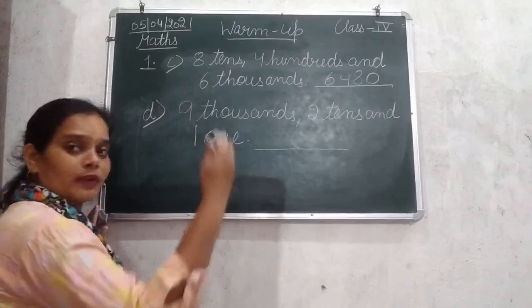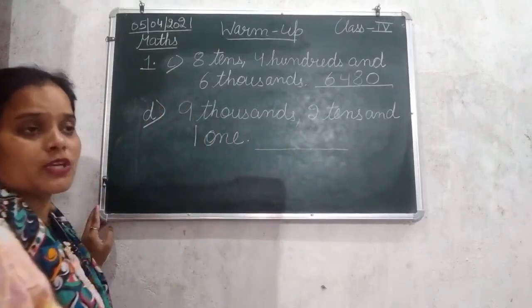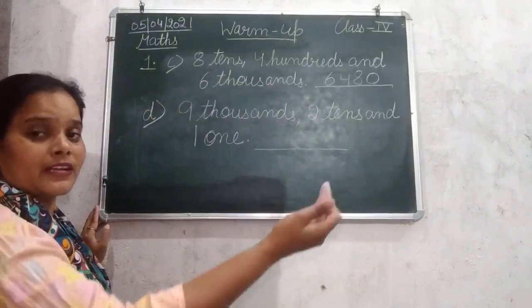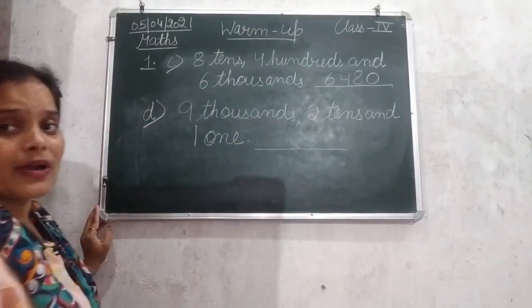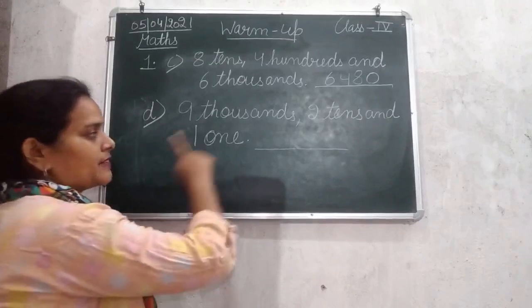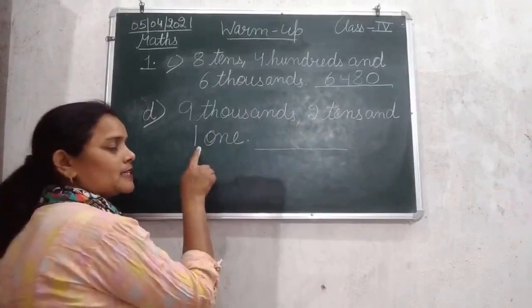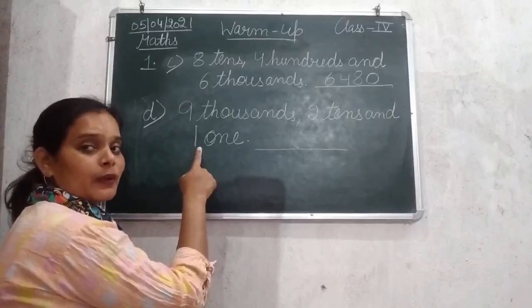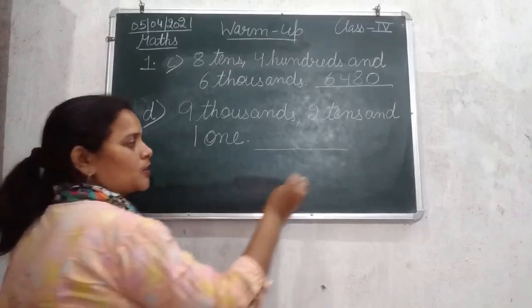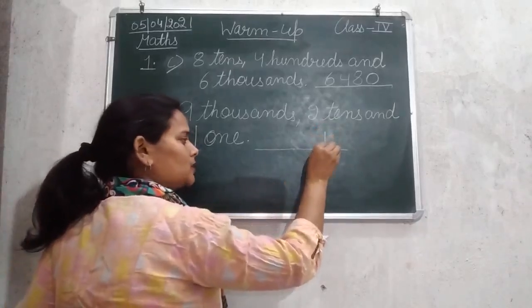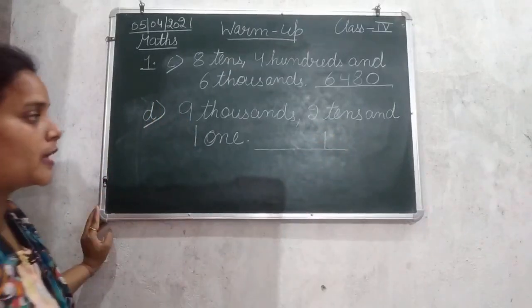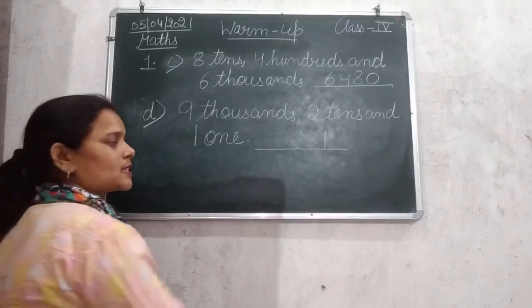Starting from the right hand side, from the Indian place value chart, the first place value is ones. Any number given at ones place? That is 1 only. So ones place has 1.